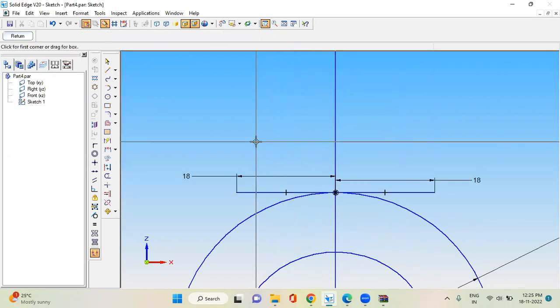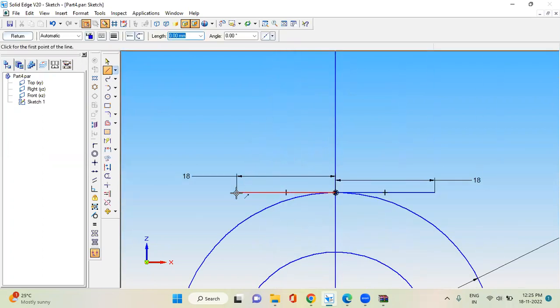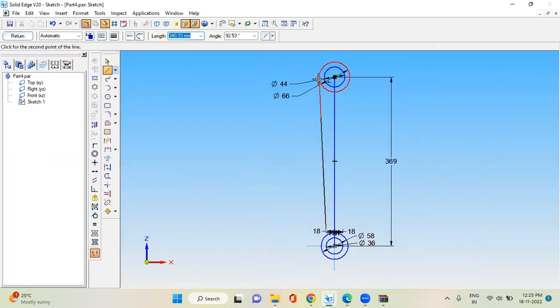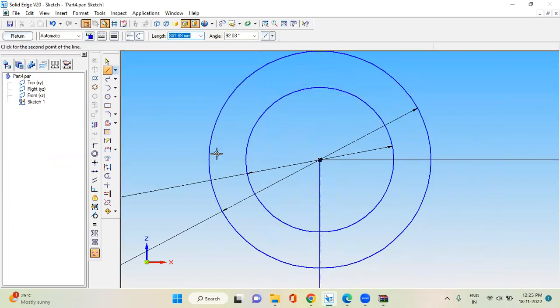From the end of this line, draw a tangent to the outside line. You have to see the tangent command. You can get it here like this. Then another tangent from here.